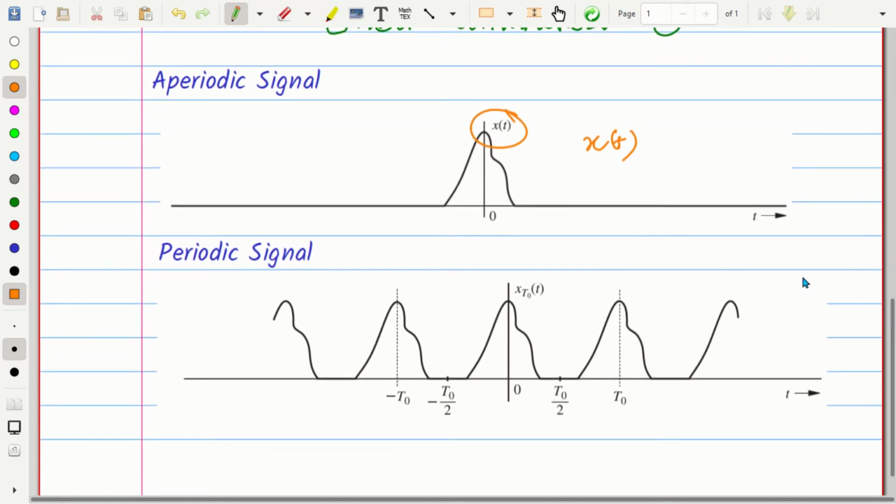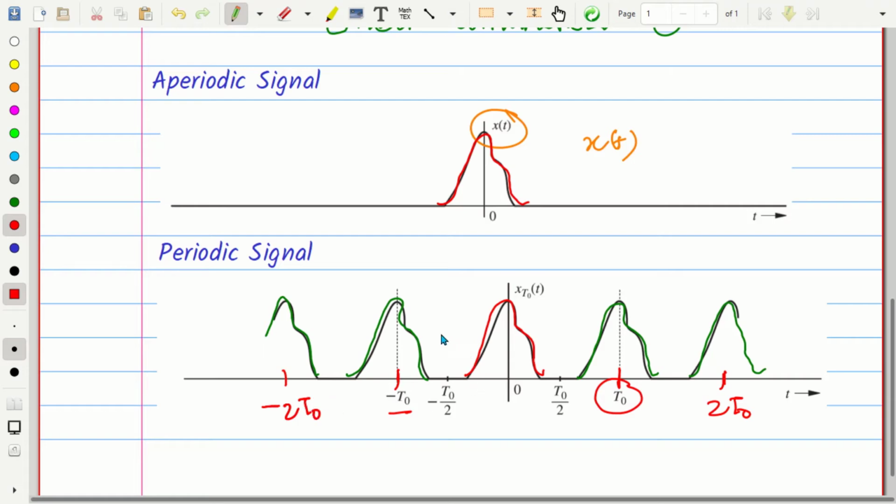We can do one thing. Let us take the aperiodic signal. This is the signal x of t, and what he said is that we can replicate the signal in an interval T0. This is the actual original aperiodic signal, and he replicated copies of it at an interval of T0 like this. Here you can see this is T0, this is minus T0, this is 2T0, and this is minus 2T0. And half of that is T0 by 2.